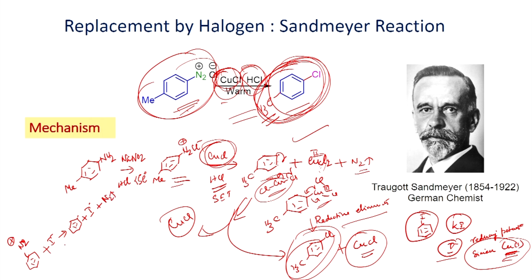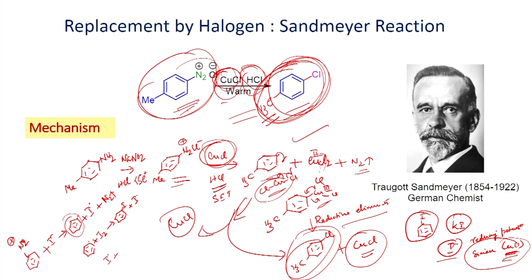So, when you use I minus, it will be converted into I dot and phenyl radical. Now, the phenyl radical can react. We have I 2, it can react, you will be able to have iodobenzene plus I dot.